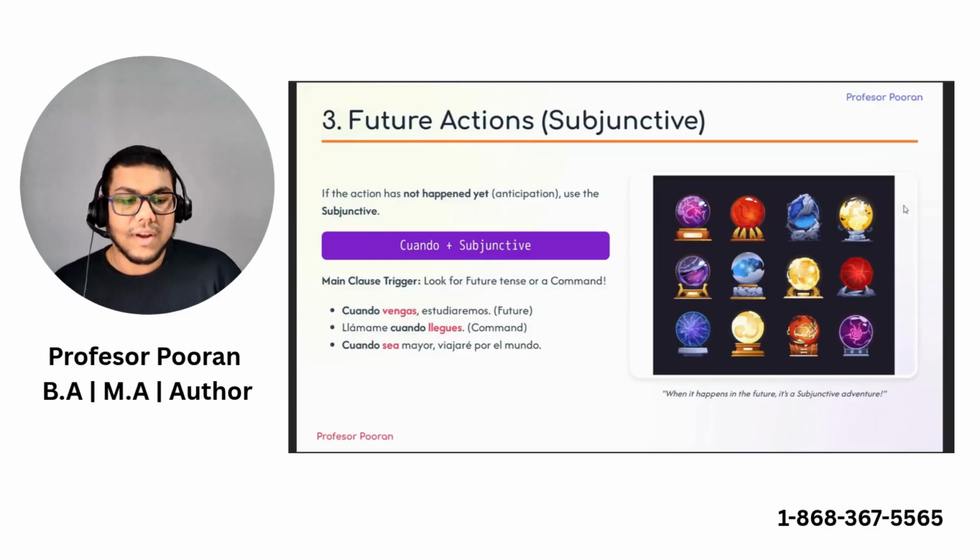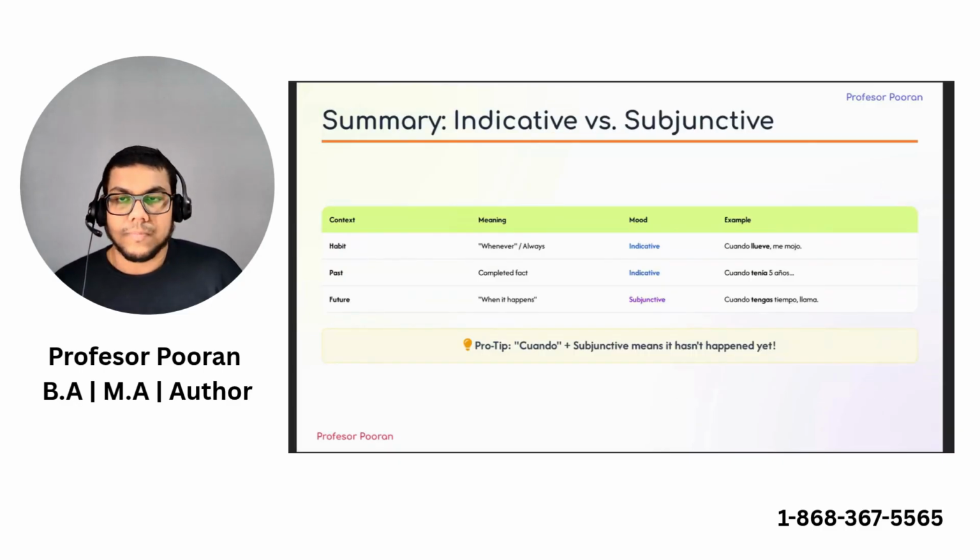Now, we do have a couple more conjunctions. But before we get into that, this is just a summary showing you when to use the subjunctive or the indicative. For habitual actions, present indicative, which is the present tense. And then for past or completed actions, past indicative, which would be the imperfect or the preterite tense. And for future, we definitely will be using the subjunctive.